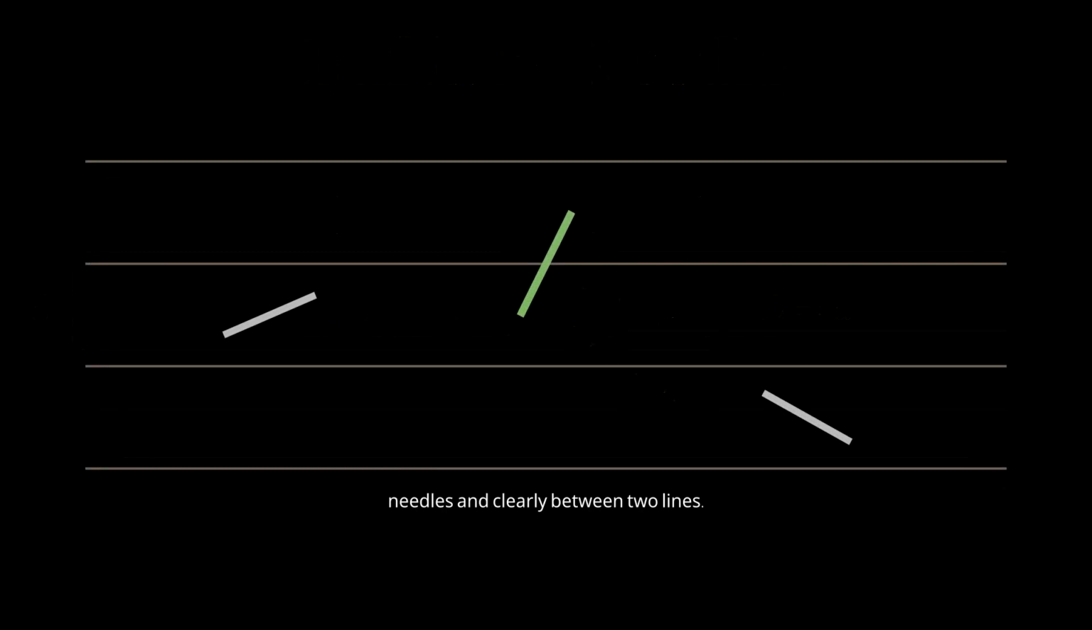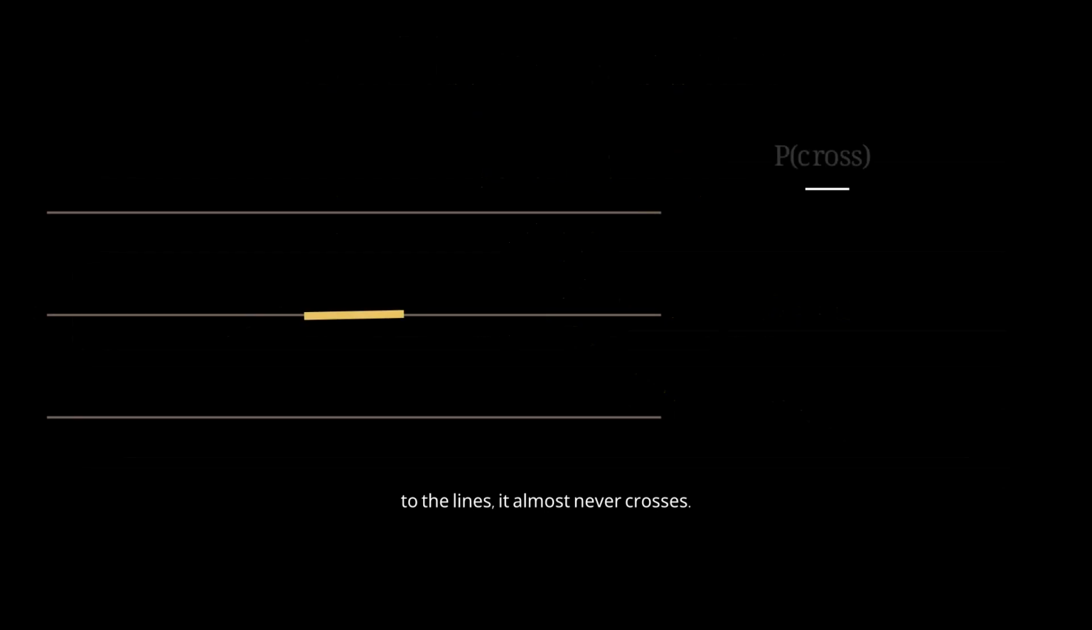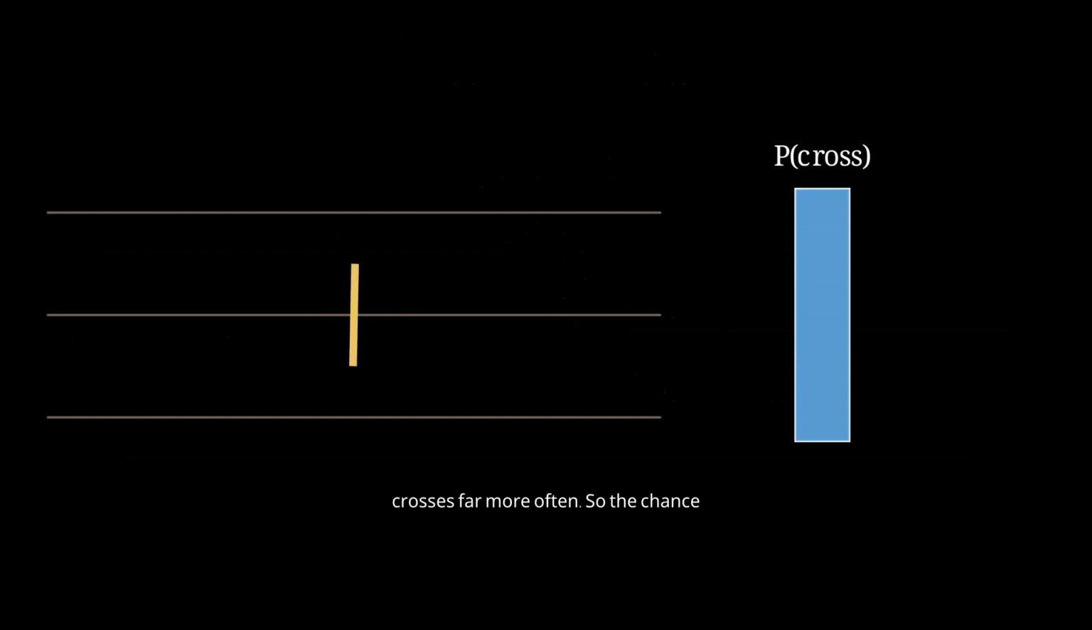Some needles land clearly between two lines. Others come down across a line. That crossing is all we care about. Think about a single needle at a fixed angle. Whether it crosses depends on how far its center is from the nearest line. When the needle lies flat, parallel to the lines, it almost never crosses. When it stands perpendicular, it crosses far more often.